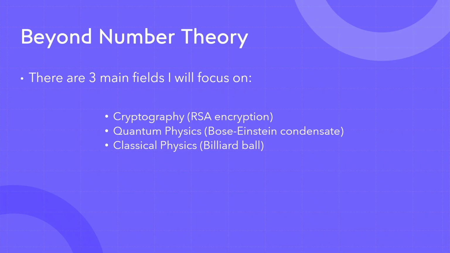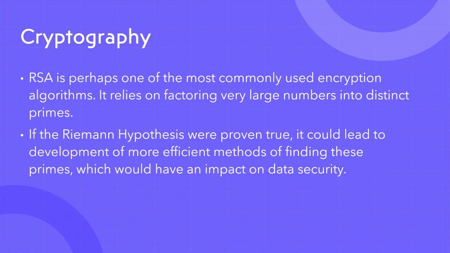If we look beyond mathematics and beyond number theory, I was able to find 3 other fields where the Riemann hypothesis has at least some impact, them being cryptography, quantum physics, and classical physics. If we start with cryptography first, which concerns itself with encrypting data for data transfer, one of the most popular techniques for encrypting data is called RSA encoding.